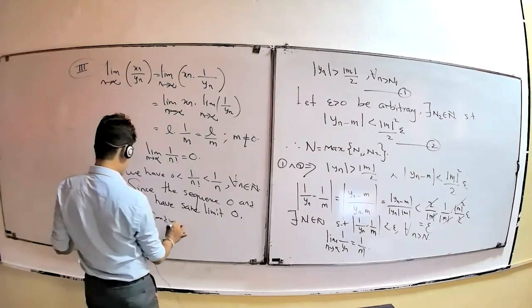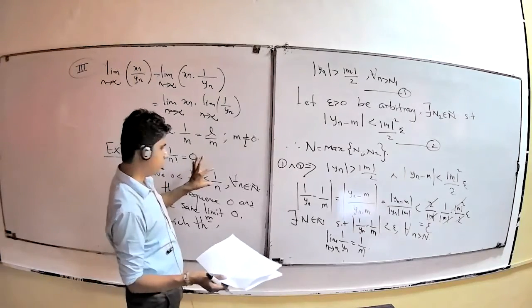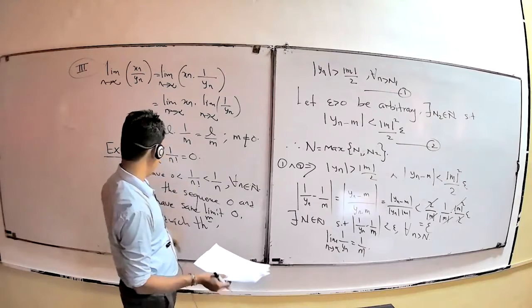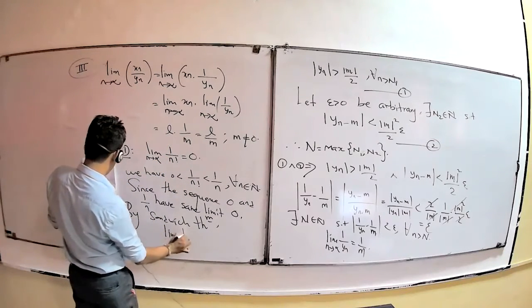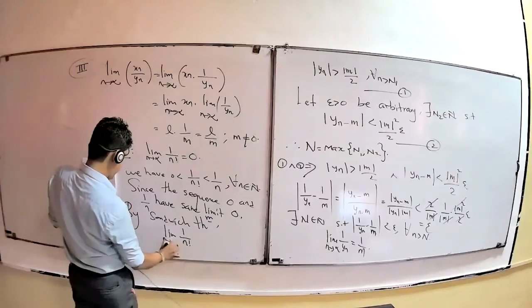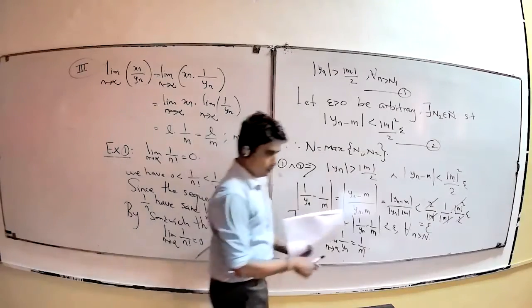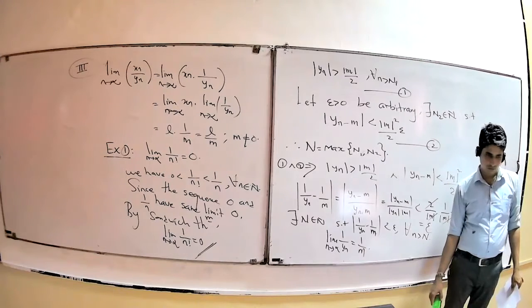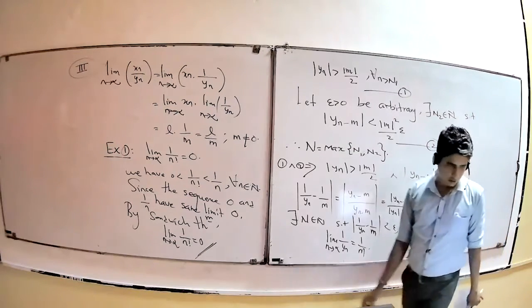Therefore, by the Sandwich theorem, this mentions that if this limit is 0 and this limit is 0, then the limit of 1 over n factorial is also 0. Is it okay? Therefore, by the Sandwich theorem, the limit of 1 over n factorial as n tends to infinity is also 0, using the Sandwich theorem.